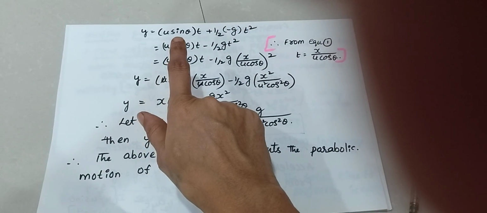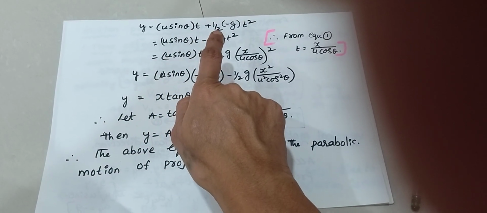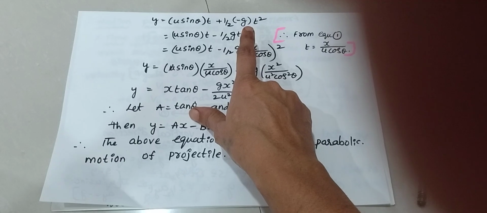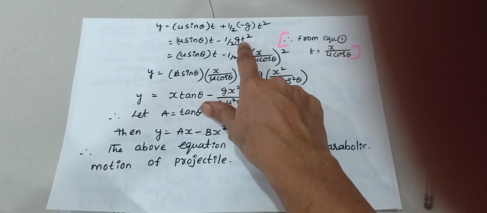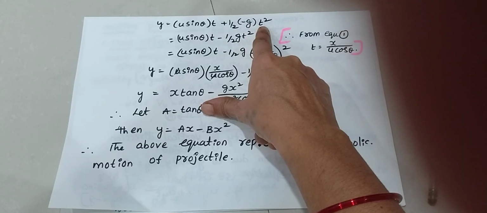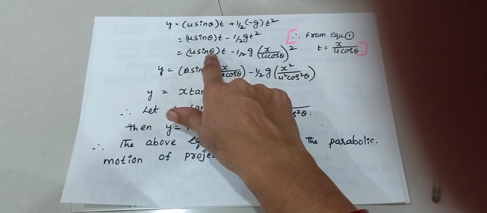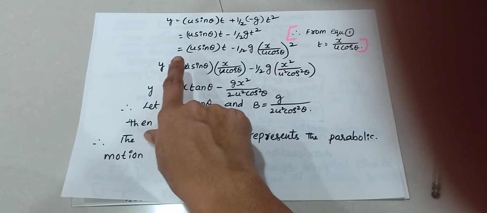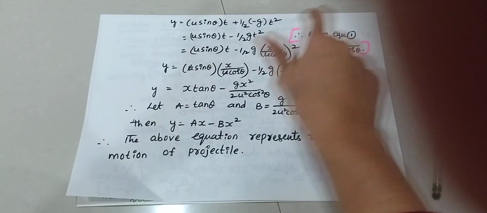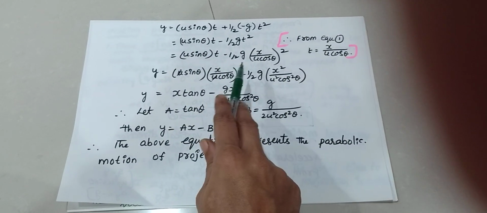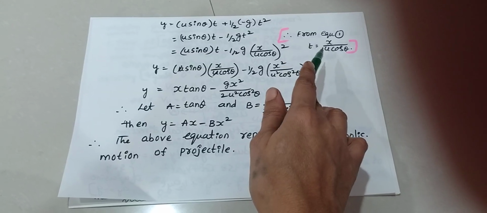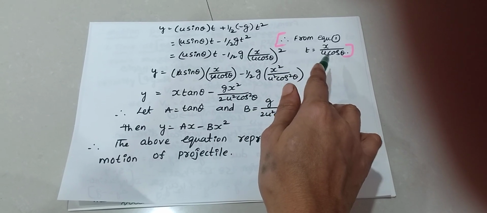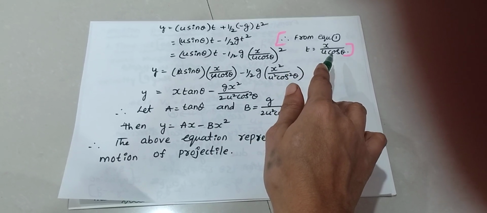y is equal to u sin theta t plus half, here the body is moving in the upward direction, that's why a is equal to minus g into t square. y is equal to u sin theta t minus half g t square, from equation 1. In case of horizontal motion, t is equal to x by u cos theta.